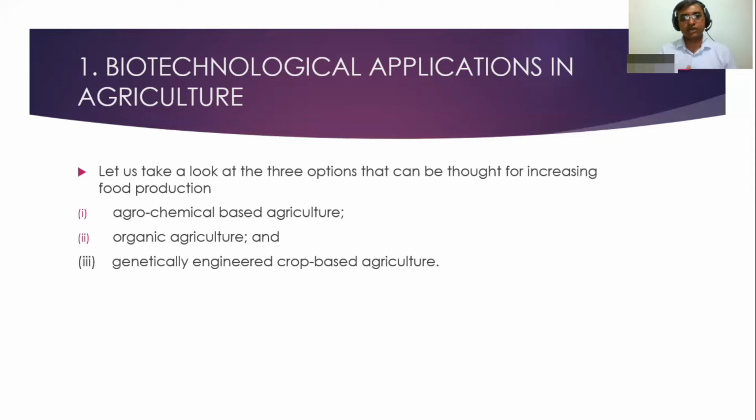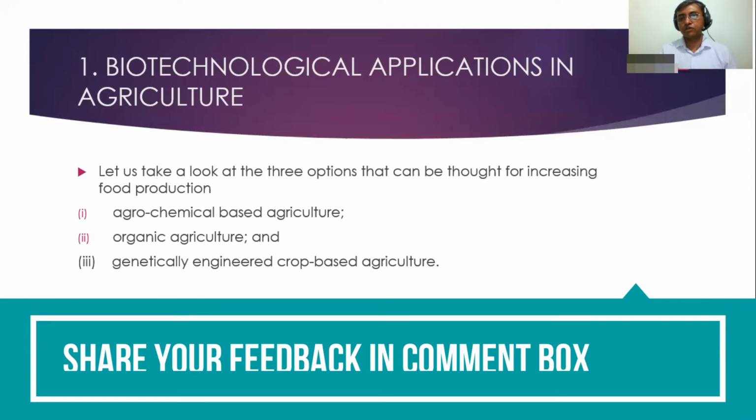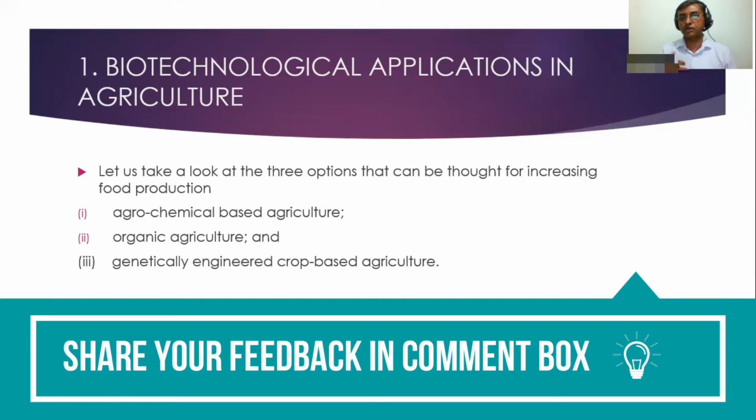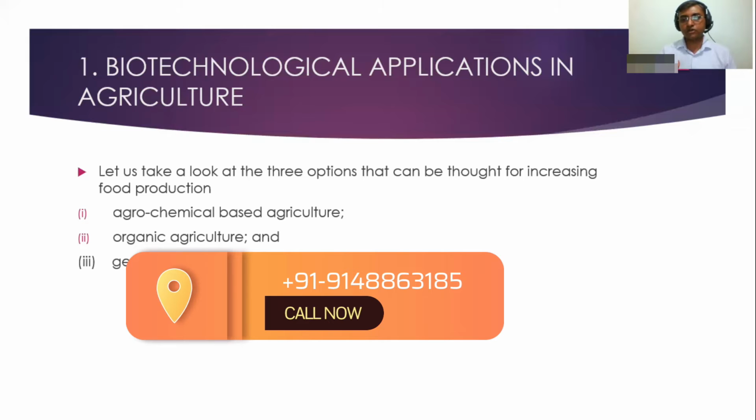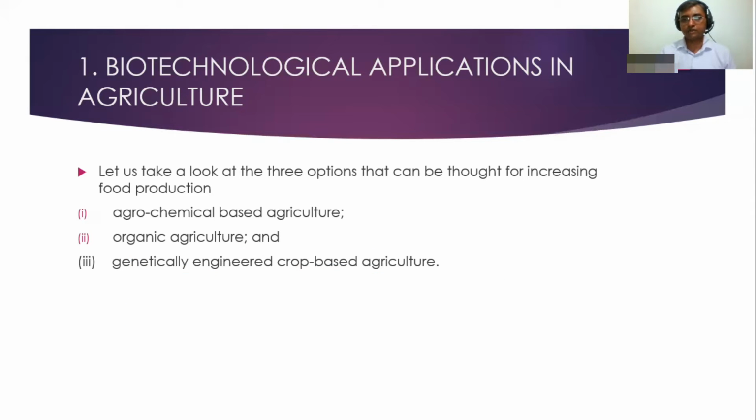Second, regarding organic agriculture, people have now come to know that the chemicals used in agriculture are harmful for themselves. So there is a trend of organic farming, but with organic farming there is a smaller amount of production. And third is genetically engineered crop-based agriculture. Here we can increase crop production by genetically engineering the crops. How can we do that? Let us see.